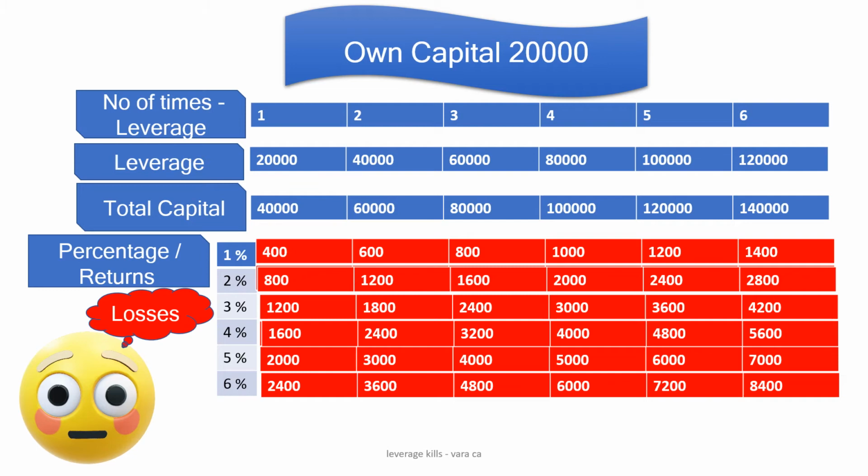Also, it is very common for brokerages to provide leverage only for intraday. That is, investment or trade needs to be closed before the end of the day. Cannot be carried forward to next working day. So you can imagine, after entering the trade, you need to be right not just on direction. That is, say you bought hoping the share would go up and it goes up, but also it has to go up by end of the day. If the share price moves down, you would be forced to close the trade, thus incur a loss.